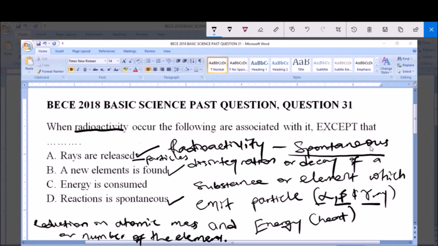Now C says energy is consumed. No, radioactivity does not consume energy. Instead, radioactivity emits energy. Like I told you, it emits particles and energy, and this energy is in form of heat energy. So it does not consume energy. So from this we see that our answer is C. Energy is not consumed during radioactivity. Energy is emitted. So our answer to this question is C.